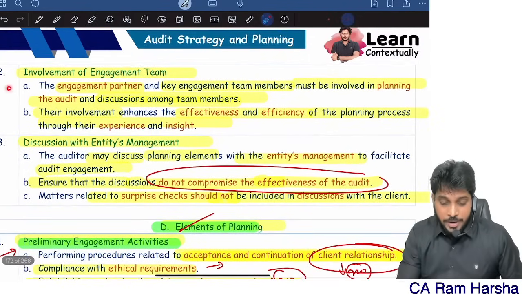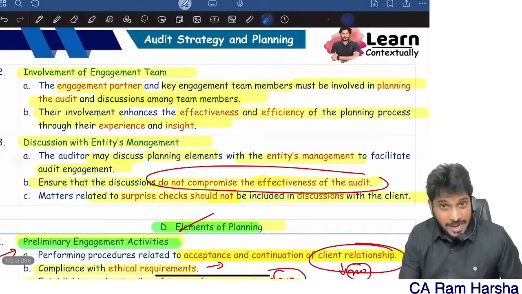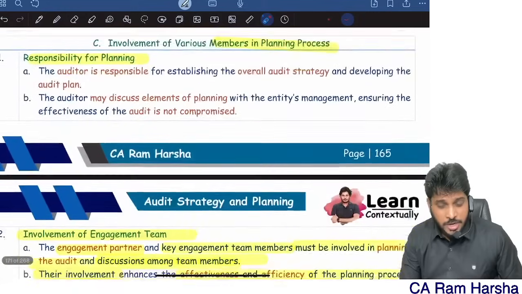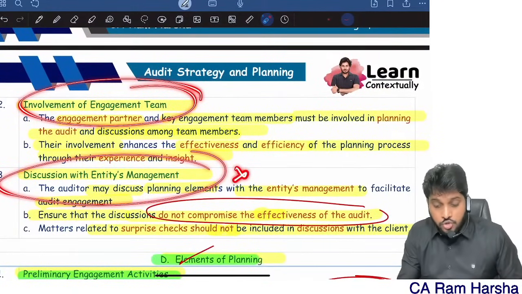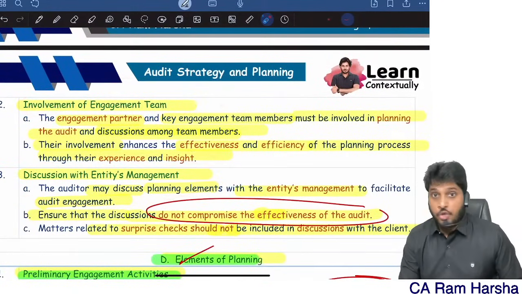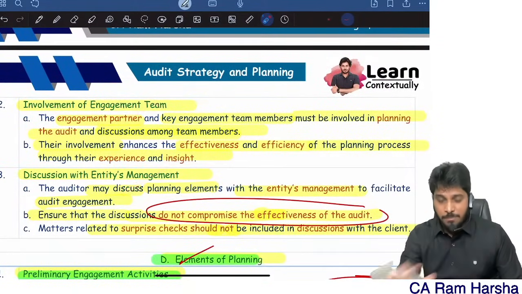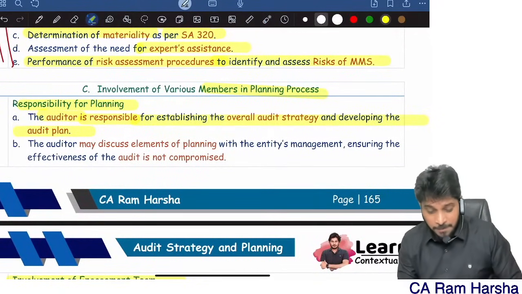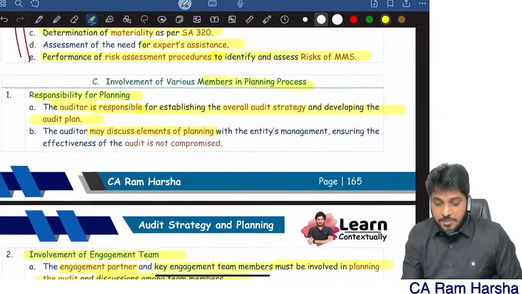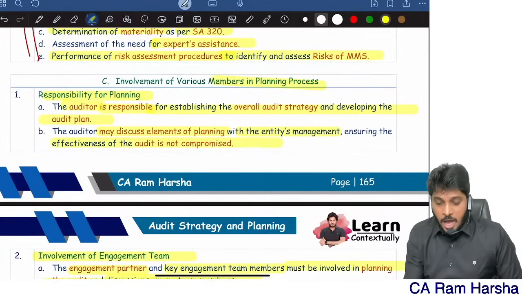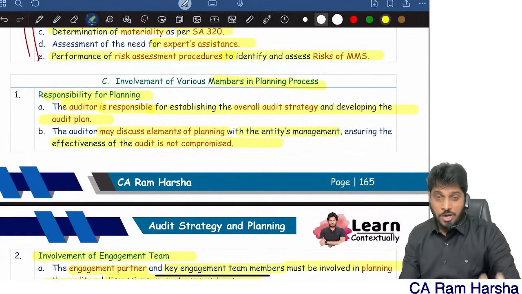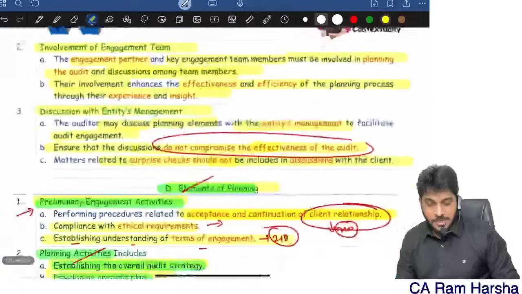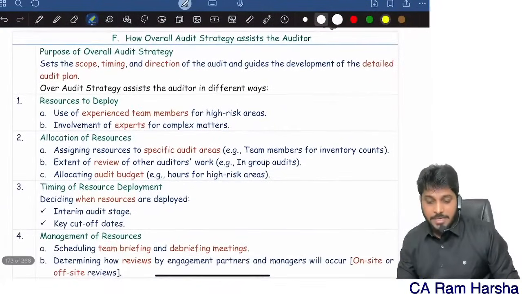Now see, you are involving your team members and client management. Just because you're involving them, will they also be responsible for planning? Not at all. Who is responsible for planning? The auditor is ultimately responsible for strategy, plan, everything. The auditor may discuss elements of planning with the management. However, make sure that the audit is not compromised. That's it. So one of the main segments in this topic is covered.